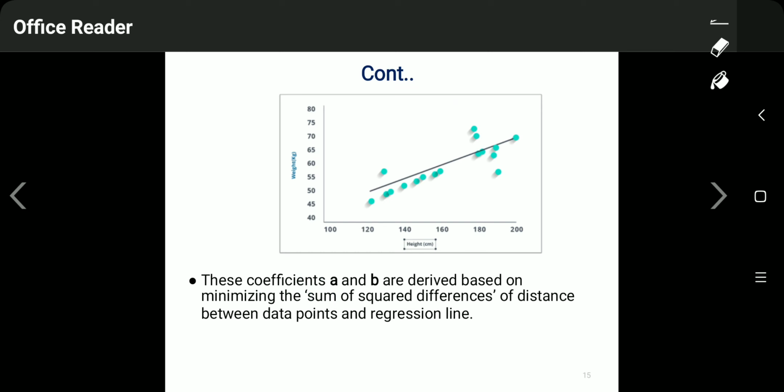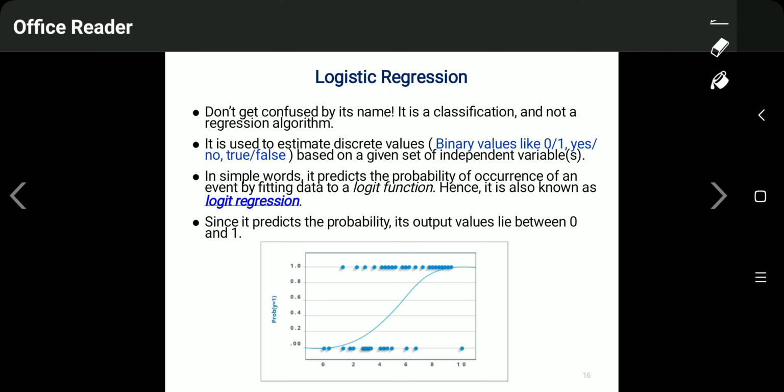Once we are able to find this best fit line, we can find the value of y for any unknown value of x. If we know the value of any x, we can find the corresponding value of y. That means if we know the height of any person, correspondingly we can find the weight of that person. So this is how linear regression works.